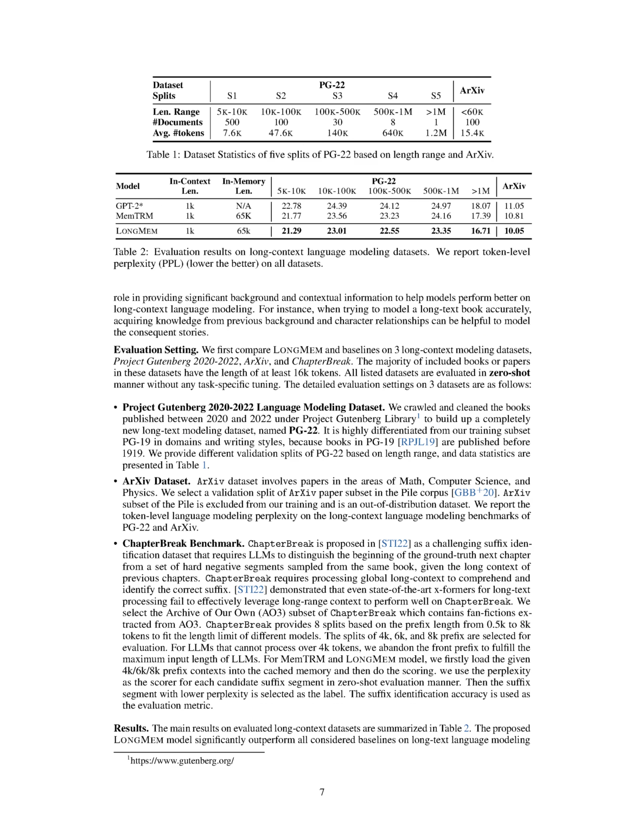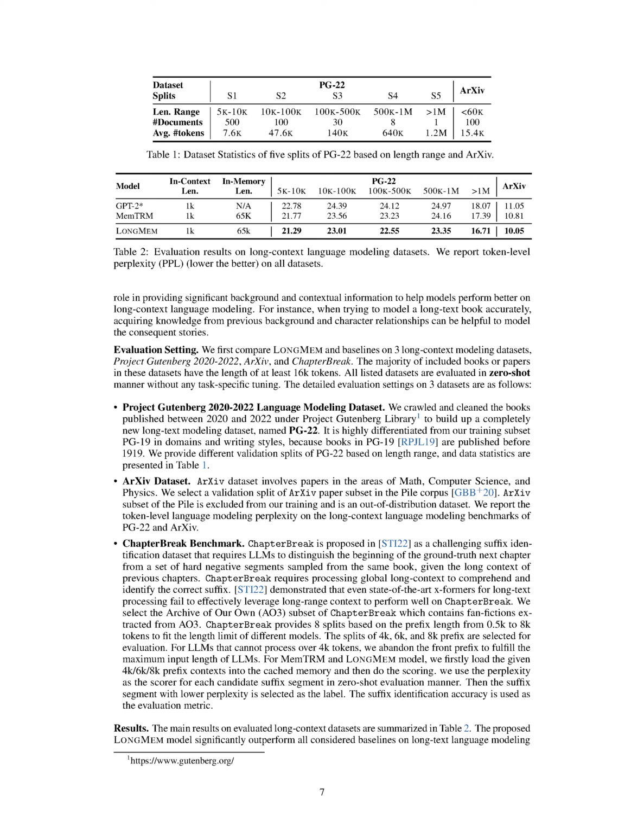The researchers evaluated their model, LongMem, and compared it to other existing models on 3 long context modeling datasets: Project Gutenberg 2020 to 2022, Arxiv, and Chapter Break. They primarily included books and papers that were at least 16,000 words long. They used a zero-shot approach for the evaluations, meaning no task-specific tuning was done.